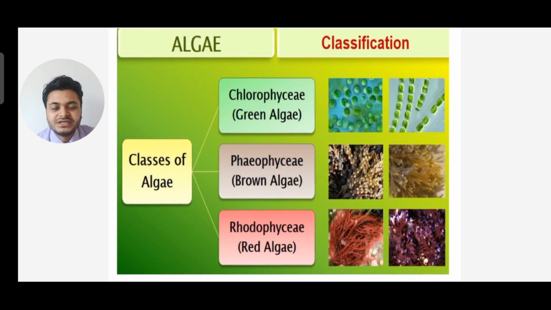Now you can see the different classes of algae. You have Chlorophyceae, that is green algae, Phaeophyceae, that is brown algae, and Rhodophyceae, that is red algae. Actually, there are many classes of algae, but in your syllabus there are only three: Chlorophyceae, Phaeophyceae, Rhodophyceae. There are others, like Bacillariophyceae. The examples are given on the side.